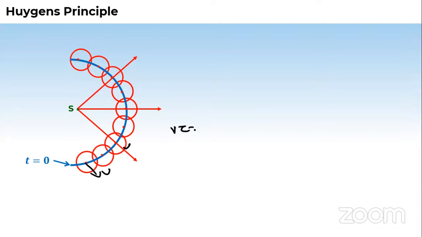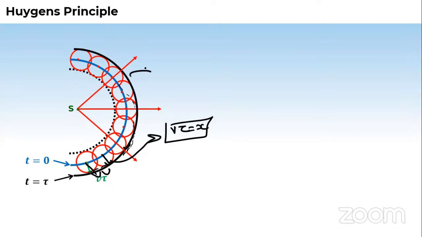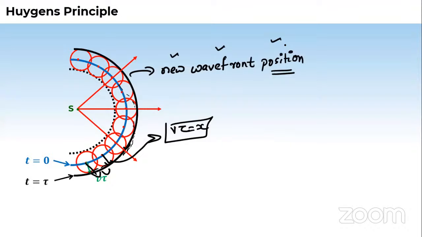So in time tau, it will cover x distance. It means this x will be the radius of this secondary wavefront. If I join the periphery points of this secondary wavefront, I'll get a new wavefront position.